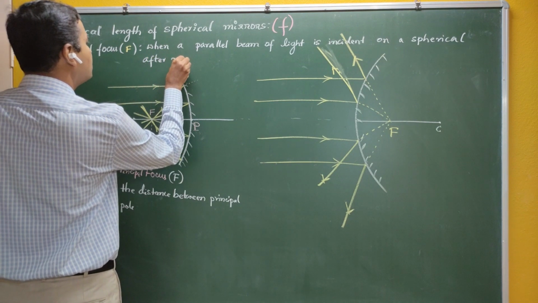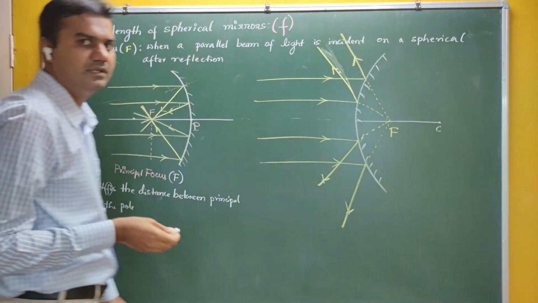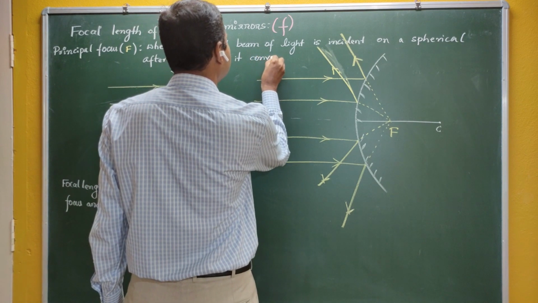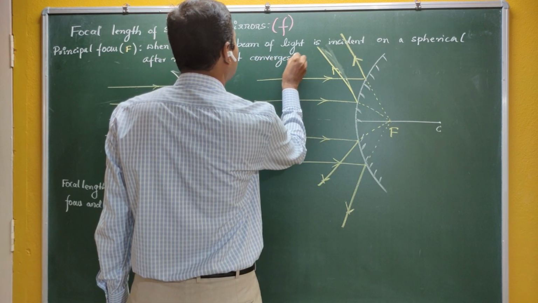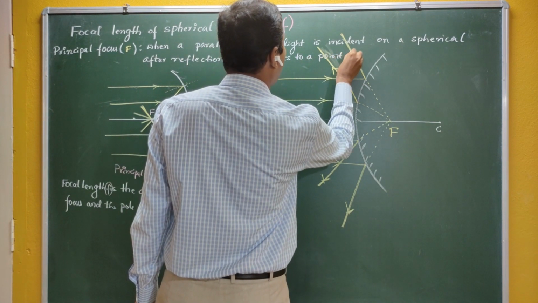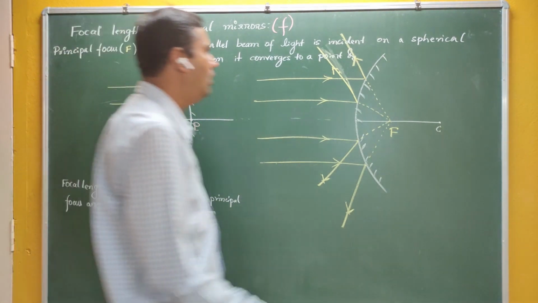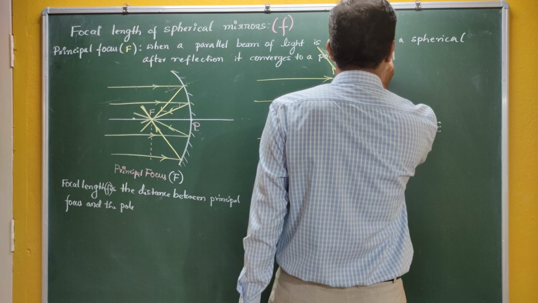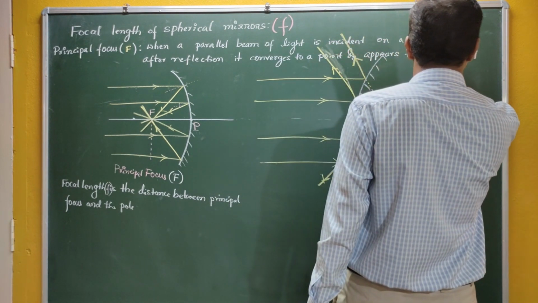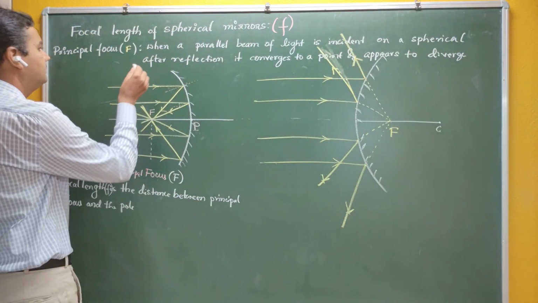This is a phenomenon of reflection. After reflection, it converges to a point, or converges to a point in case of a concave mirror, or appears to diverge from a point.